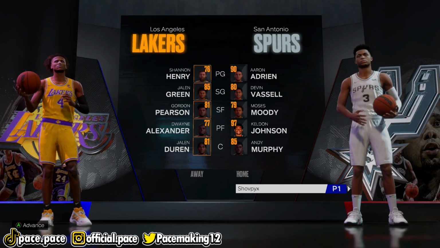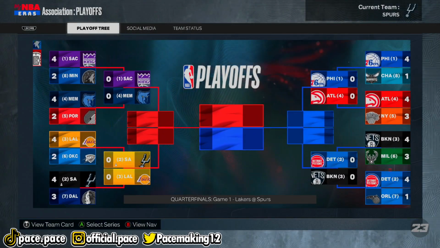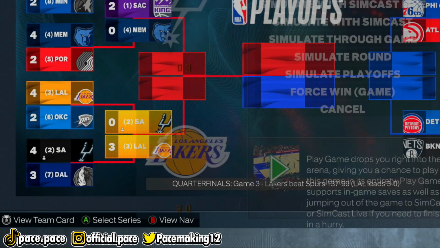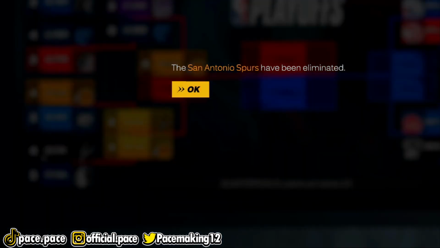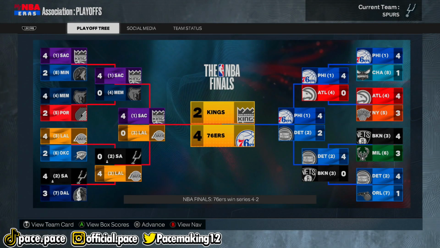And now we have to go up against the Los Angeles Lakers, who have Jalen Green and a bunch of auto-generated people and Jalen Duren, and they won the very first game. In the first 3 games, oh my god, there's no way. We got swept. Oh my god, are you serious? And Cade Cunningham, he won finals MVP on the 76ers.